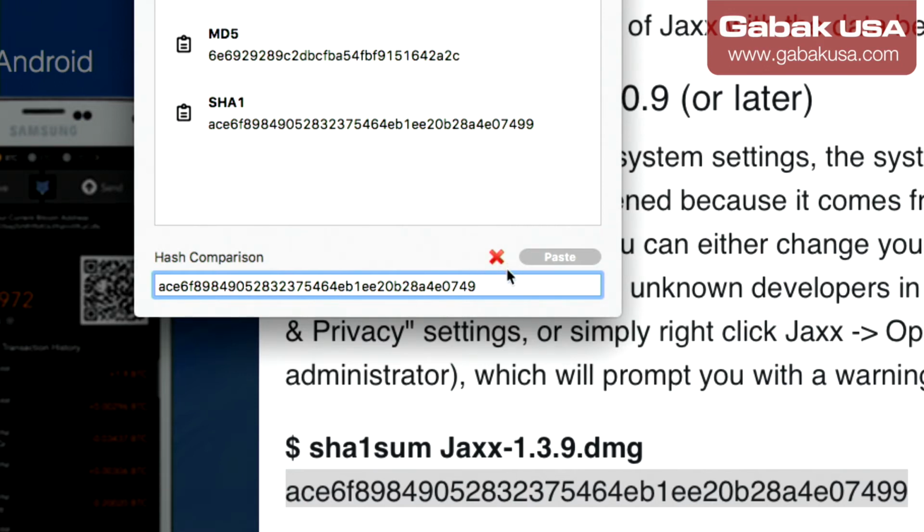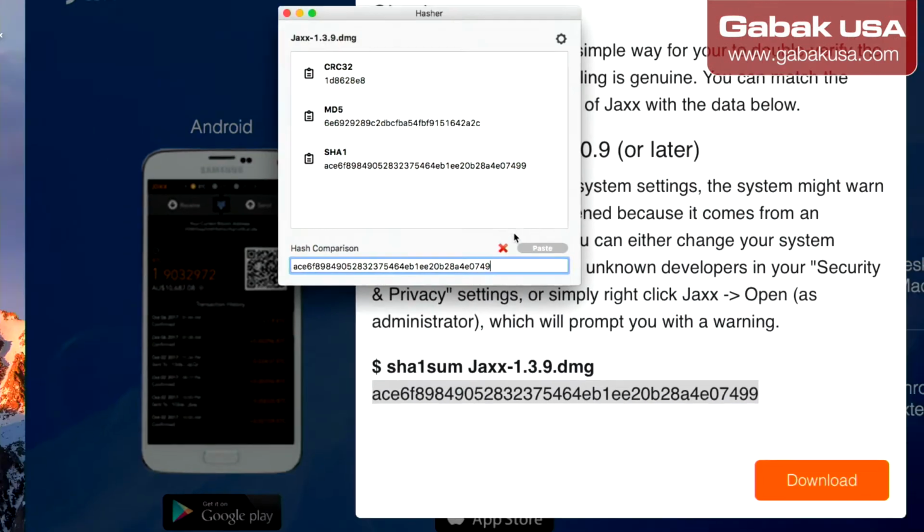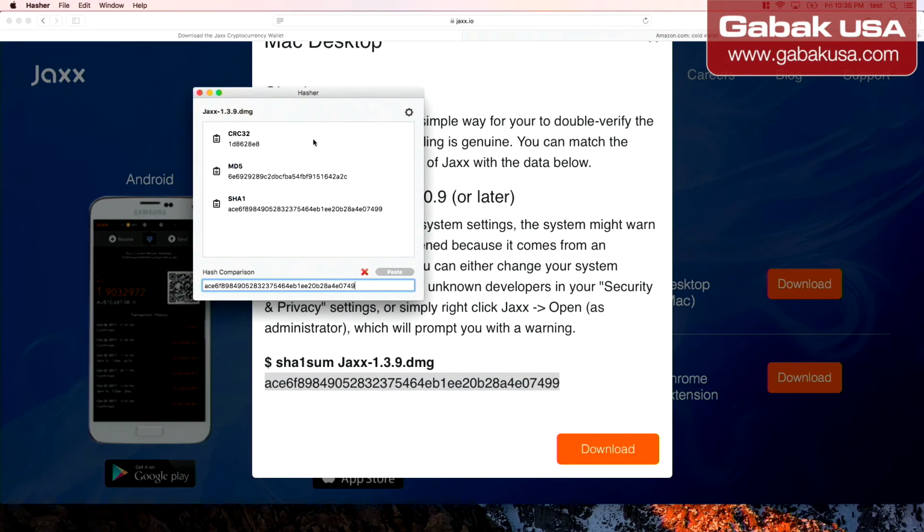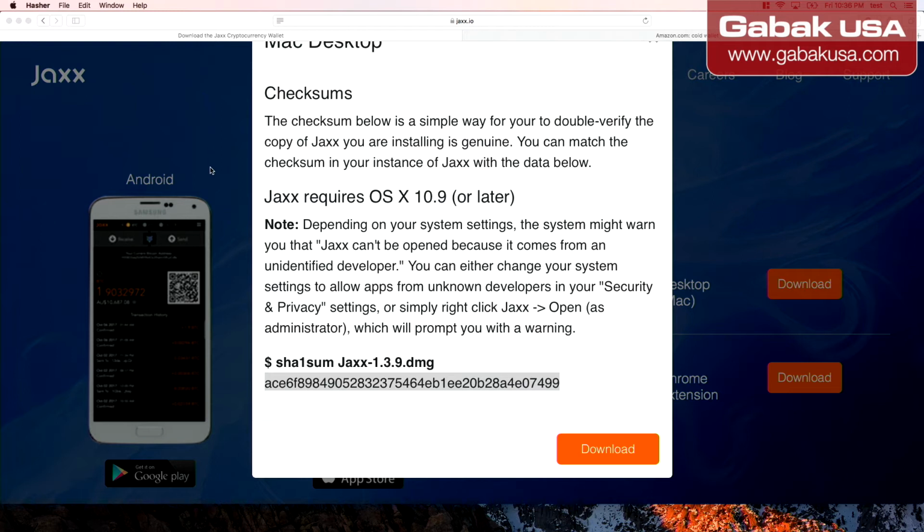In this case everything is fine. So that is all you have to do in order to make sure 100% that the file that you are downloading is 100% genuine and it hasn't been altered by anybody. That is how you know that you're on the right path.